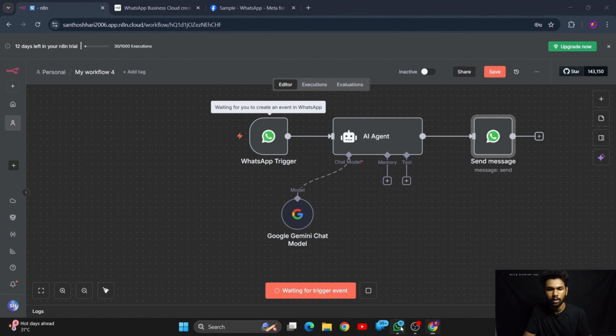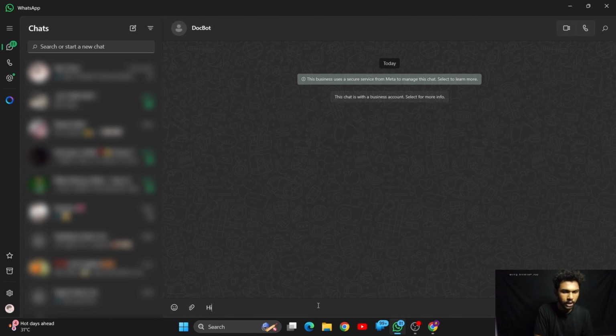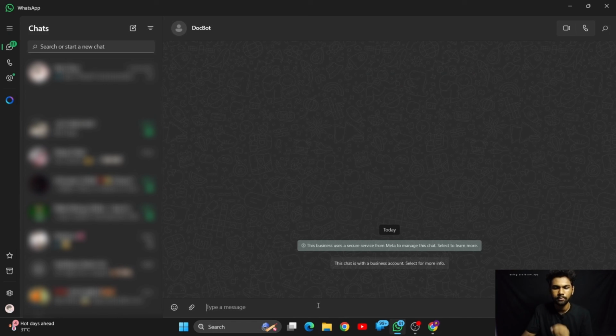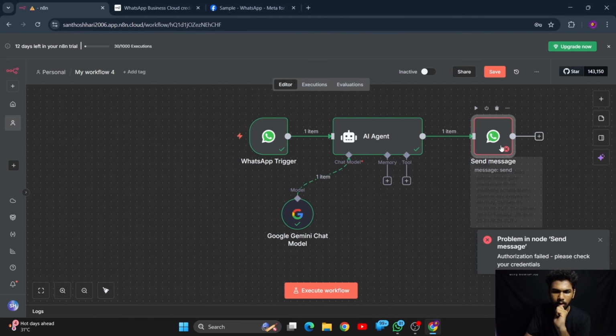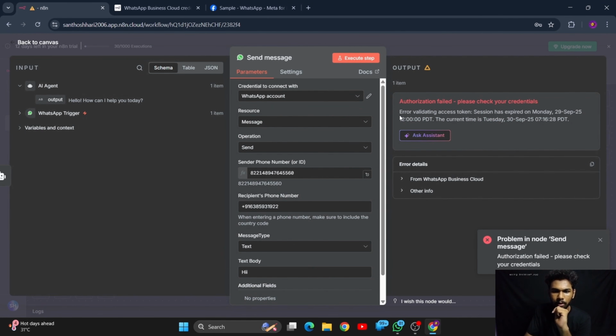Okay, now it is waiting for me to create an event. Let's type hi. Well, this should reply to me with hi. Let's see whether it is working or not. It is showing an error while sending the message. What is the error? Let's try to debug that one. Error validating access token, session has expired.